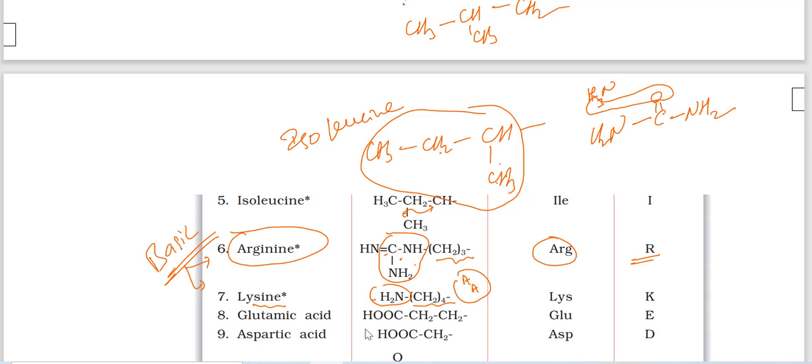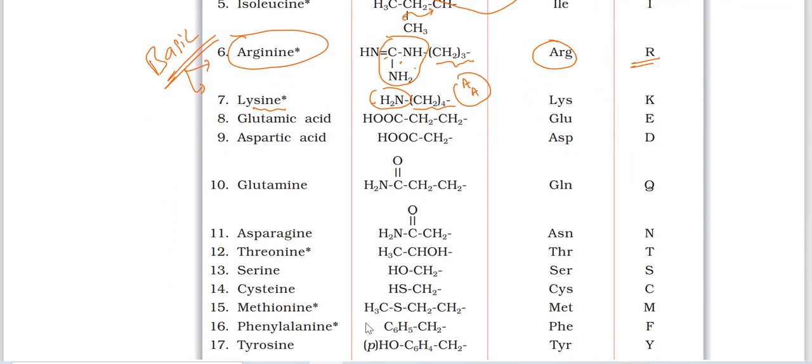Next, glutamic acid. If you know the dicarboxylic acid names, this will become a bit easy. First I will tell you the dicarboxylic acid names. This is oxalic acid.